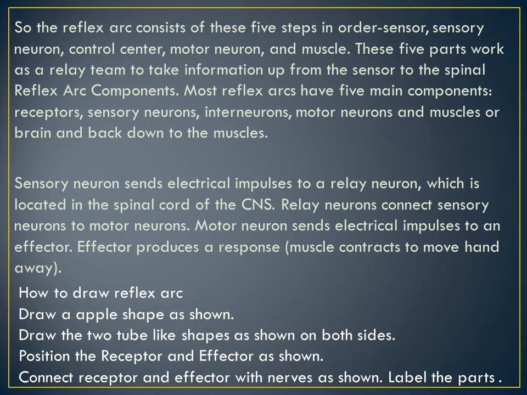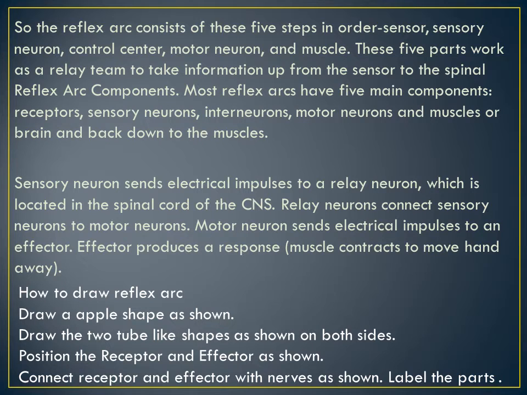Understood? I am repeating it again. Listen carefully. The 5 parts work as a relay team. Got it? Most reflex arcs have 5 components: receptors, sensory neurons, interneurons, motor neurons, and muscles.